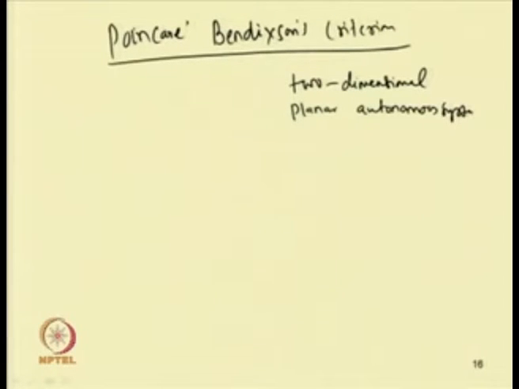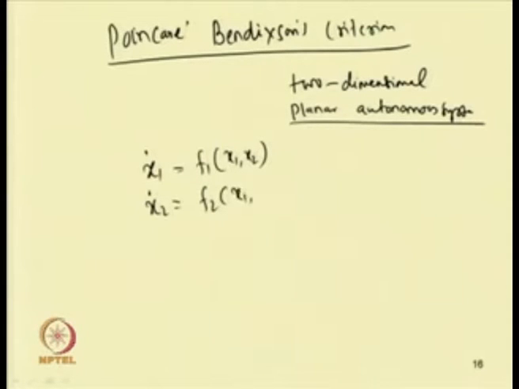So, if we have two equations, for example, x 1 dot equal to f 1 of x 1, x 2 and x 2 dot equal to f 2 of x 1, x 2, then according to this criterion f 1 and f 2 are continuous functions and can be differentiated at least once.